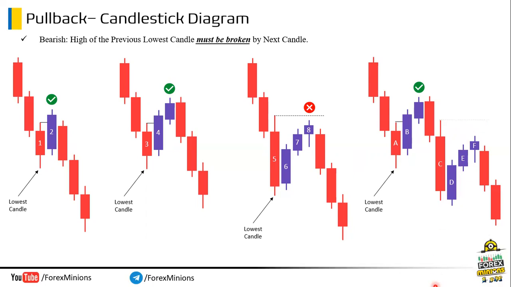But note that C is not our lowest candle. Here the lowest candle is candle D. And the next candle has taken out its high. So this is also a valid pullback. I hope now you can identify a valid pullback easily, keeping these rules in mind. Let's move to bullish pullback examples.